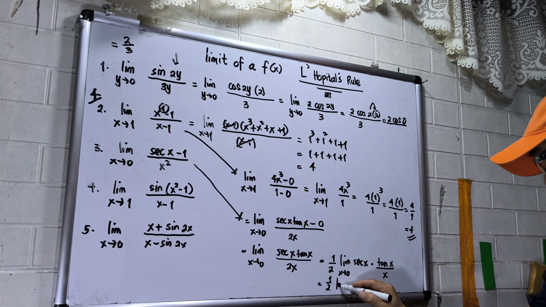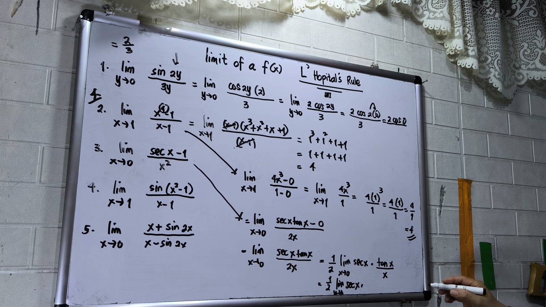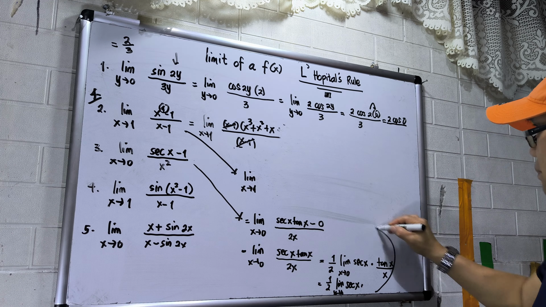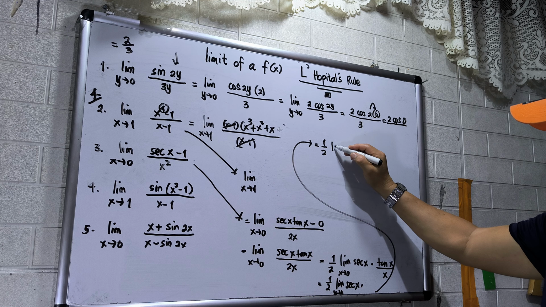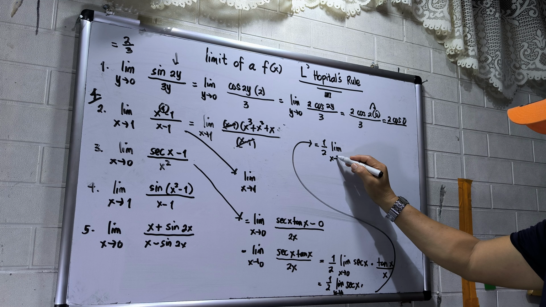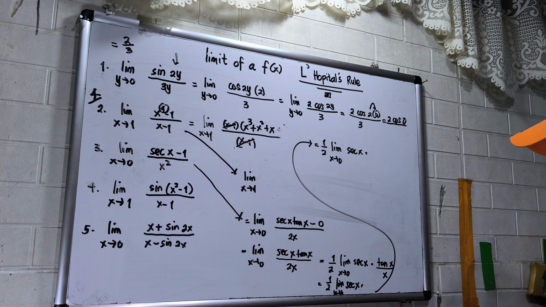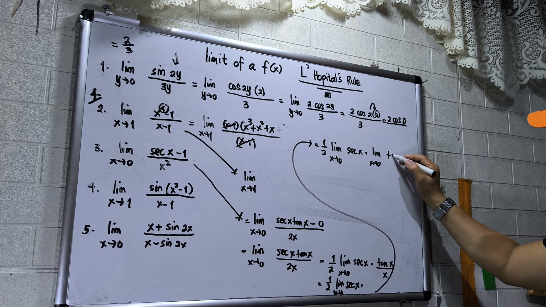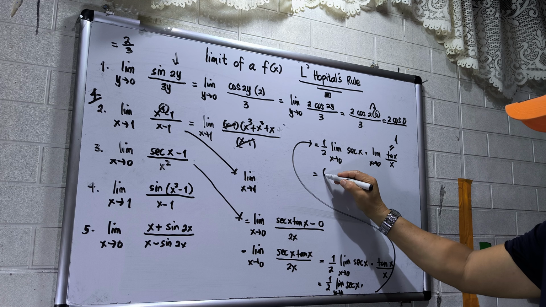So this will be limit secant x, x approaches 0. Note that tangent x over x is equal to 1, right? Allow me to erase the portion. So I'll just write in here, I have 1/2. Then limit x approaches 0, secant x, times limit x approaches 0 of tangent x over x. So take note, this is equal to 1. So I have now 1/2.